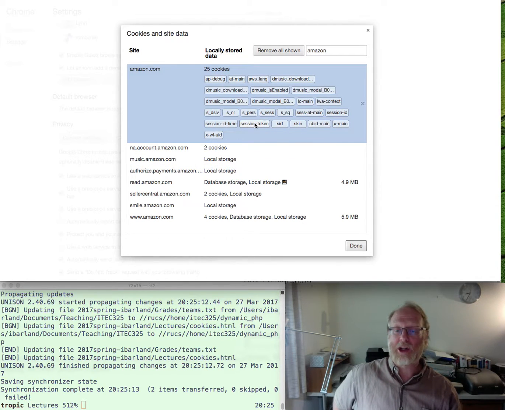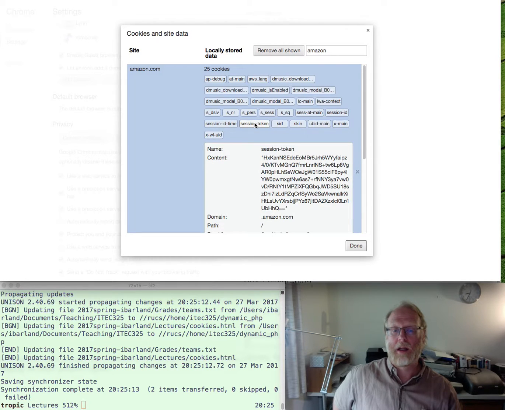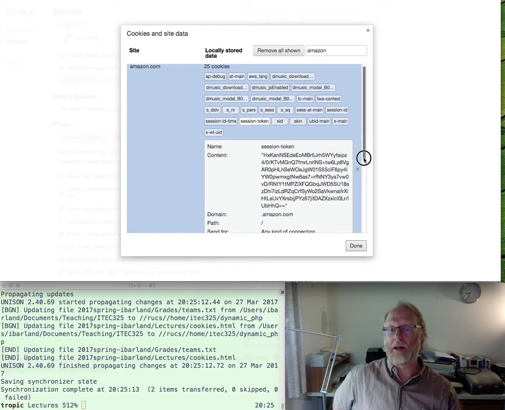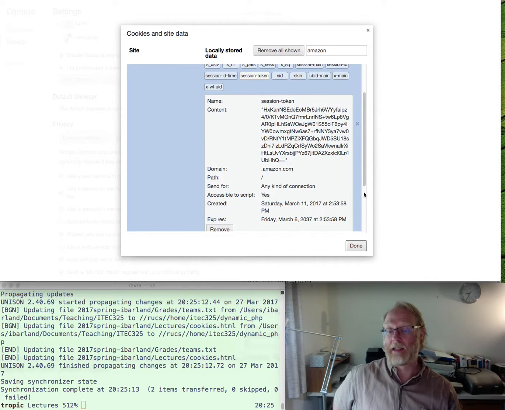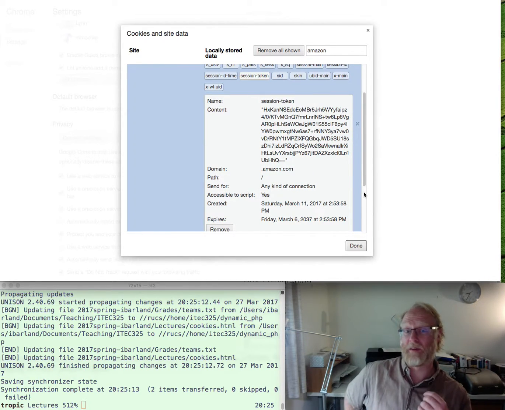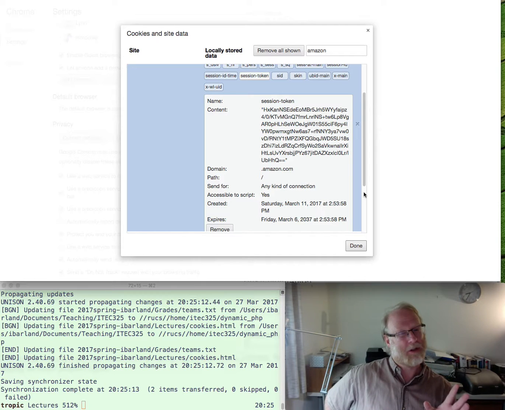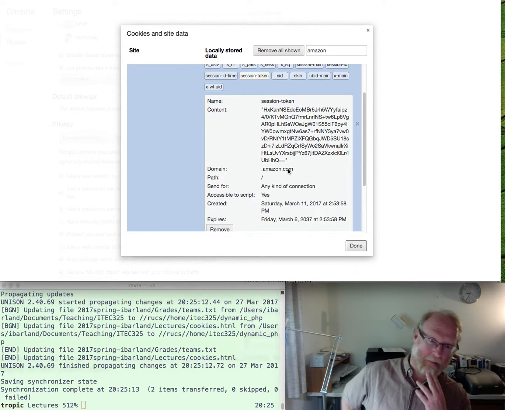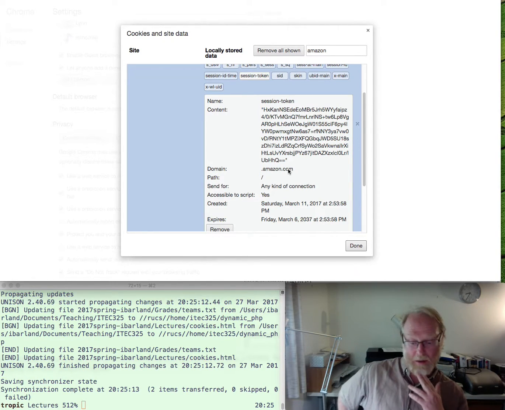There is one session token. This sort of corresponds to the customer number example that I was motivating before, except if you look, it's more than just a 2-digit or 4-digit number; it's this big, long, huge honking thing. Why is it so big and long? Can you think about that? Hint, it's a security issue.